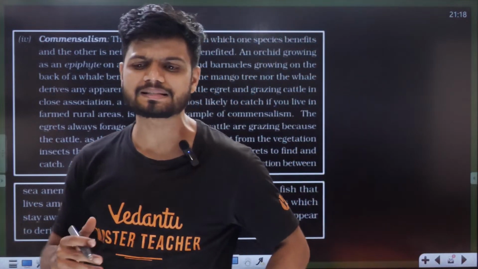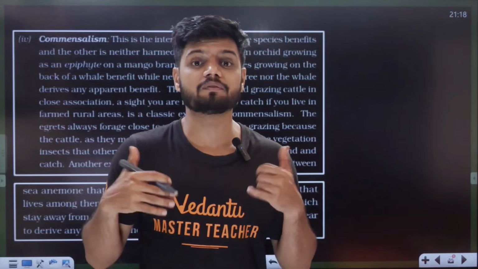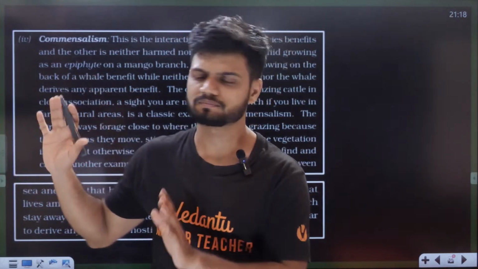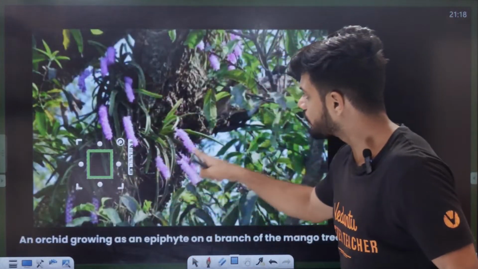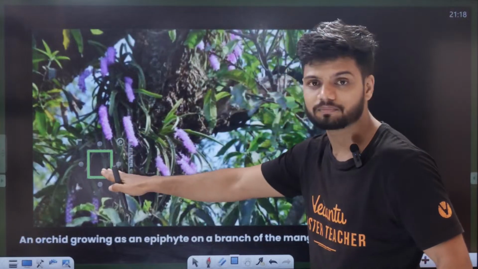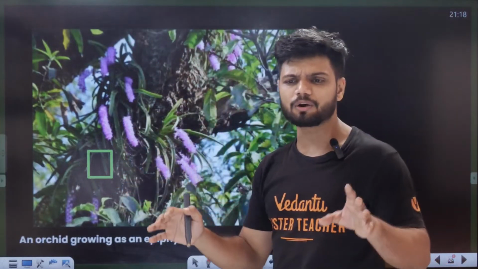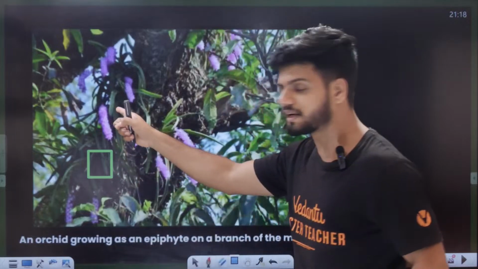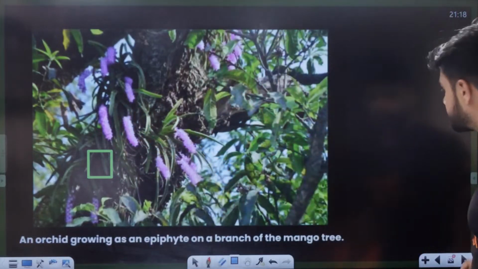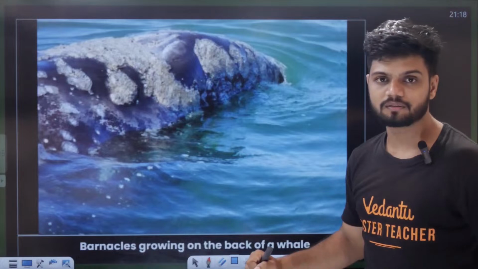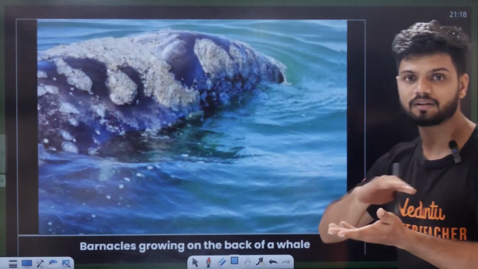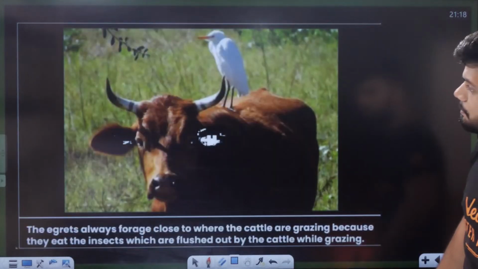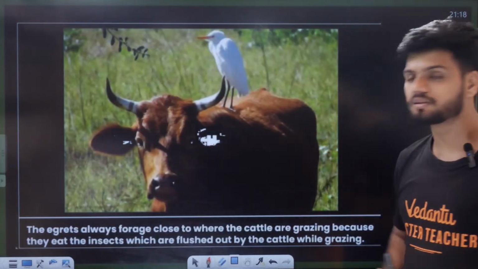The next concept is called commensalism. Commensalism is very simple. One species is benefited, the other species doesn't even care. For example, listen here. First example is the orchid. This orchid is growing on a mango tree. The mango tree doesn't even care, but the orchid is benefiting. Barnacle on the whale. The whale doesn't care, but the barnacle is surviving because of the surface. Another example is egret and the cow.